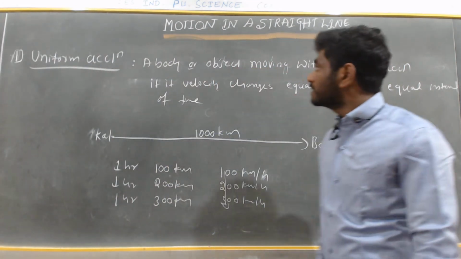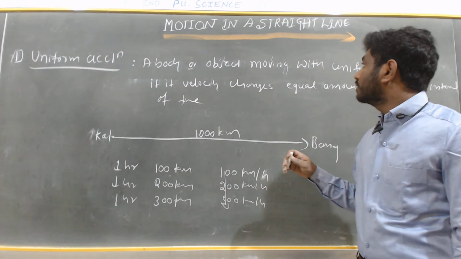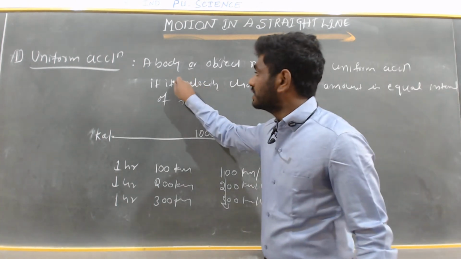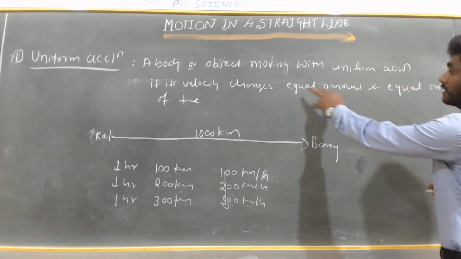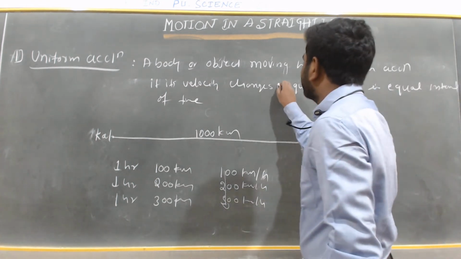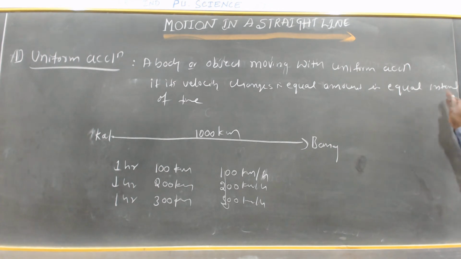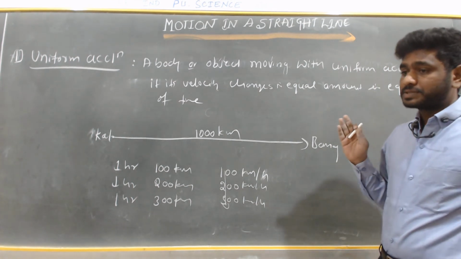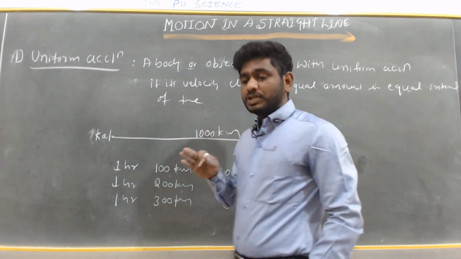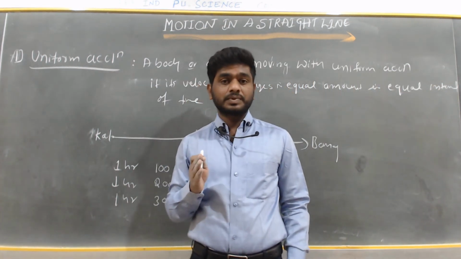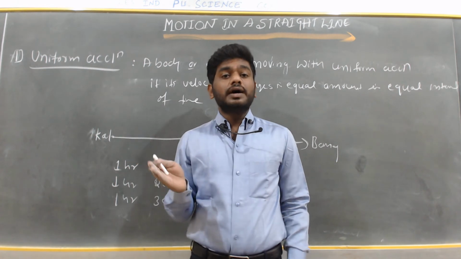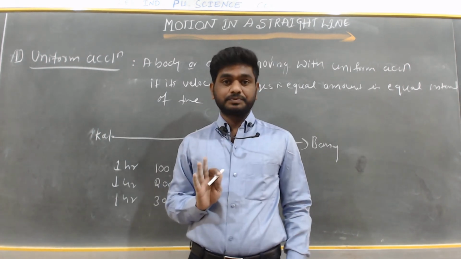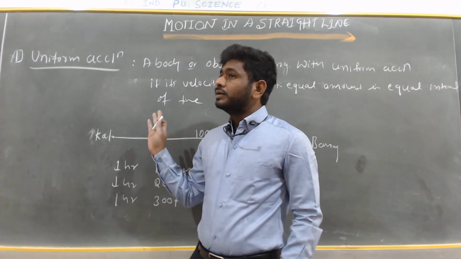Uniform acceleration means a body or object moving with uniform acceleration if its velocity changes in equal amounts in equal intervals of time. So uniform acceleration means the magnitude as well as the direction of the acceleration remains the same.